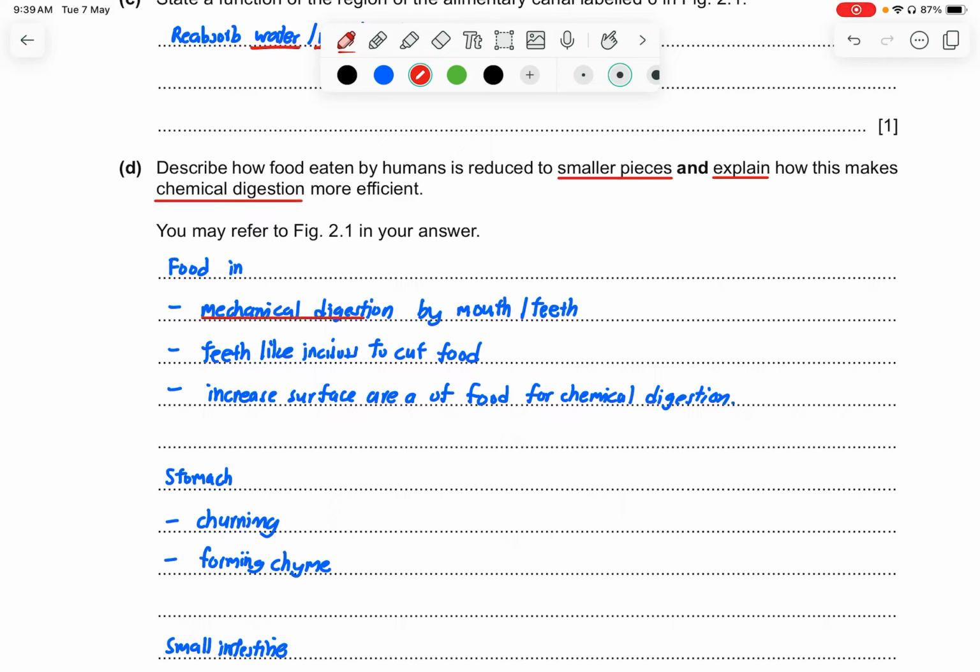So this is the major keyword. Your answer must be linked with it, and it's done by the mouth or the teeth. So mechanical digestion will be done firstly, before the chemical digestion occurs, by chewing, okay? With our teeth, like scissors, you can state a few of our teeth that help to cut food, and the molars that can grind the food, okay? And what it does for making chemical digestion more efficient is increasing the surface area of food so that the enzymes can act easily on it. Okay, so enzymes can act easily.